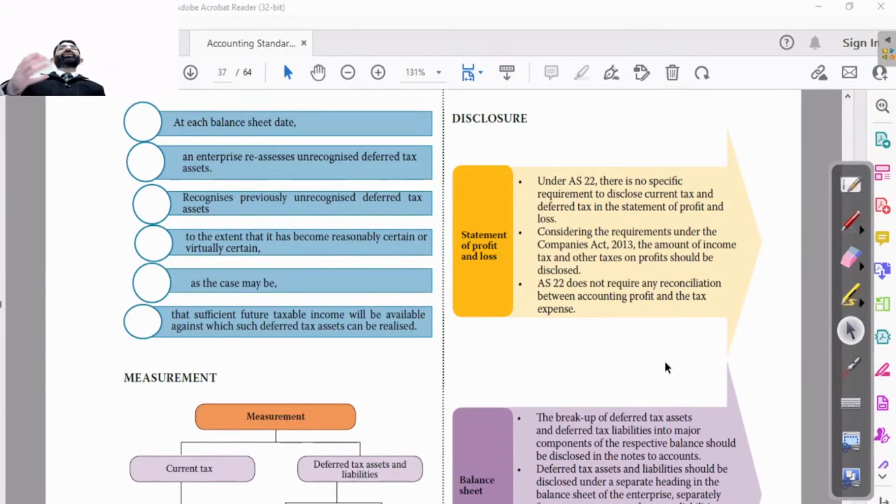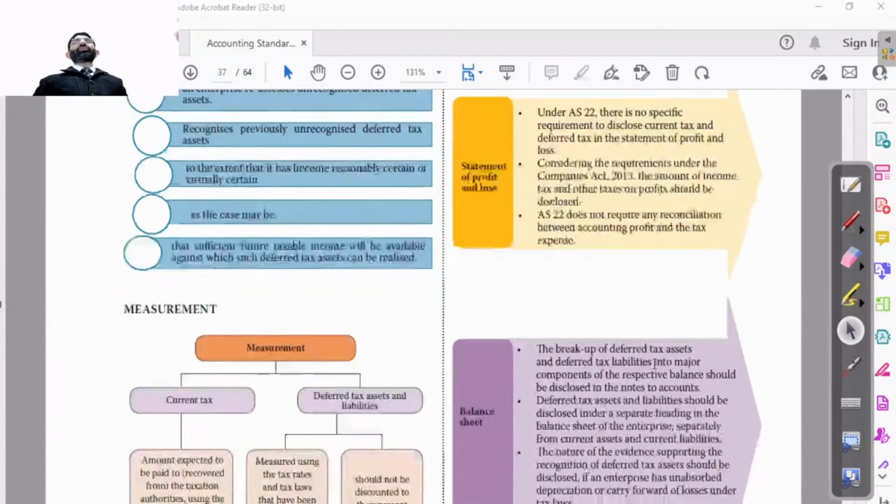Even this reconciliation is required in your corporate accounting, in your corporate taxation, so in your company's balance sheet. That is given in the Companies Act 2013, so you have to go according to its provisions for that.